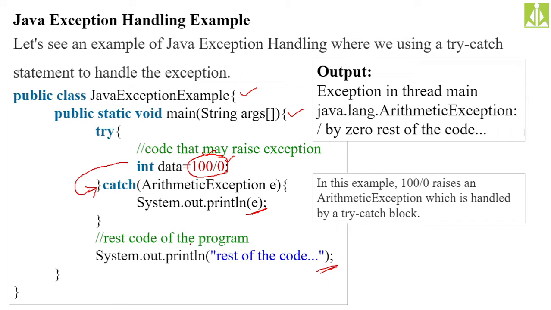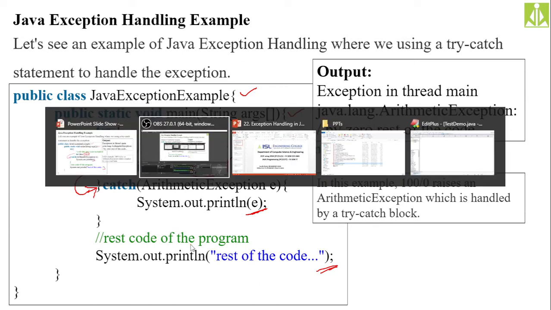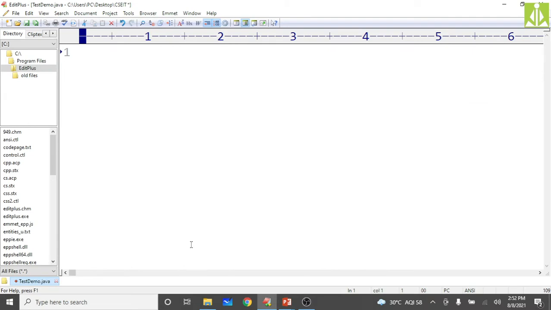The program execution will stop at the point where the exception is occurring. Okay, so quickly we go and we see in the Edit Plus. So this is my Edit Plus, and here I'm writing the code. You just observe the class name here. I have taken the test demo, so I will take the program name as TestDemo, and I will take the class name also as TestDemo only.